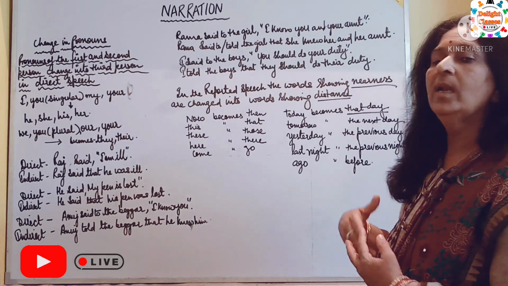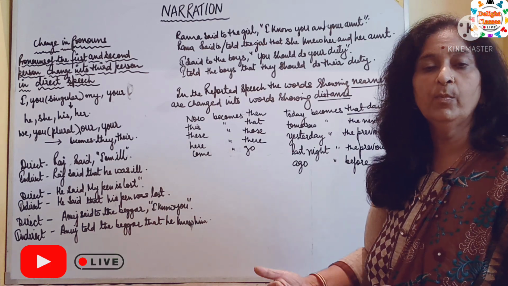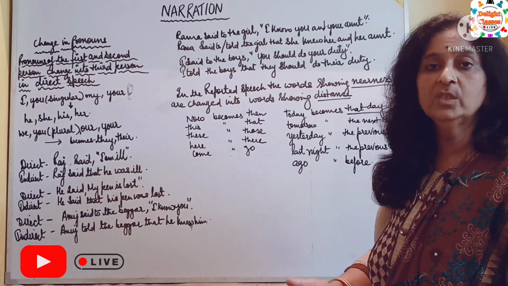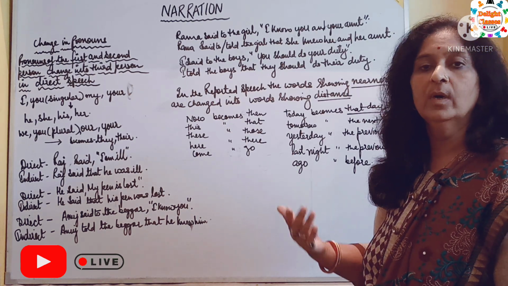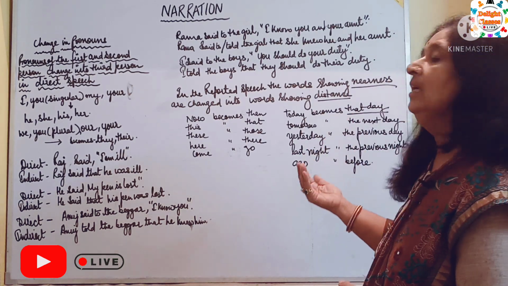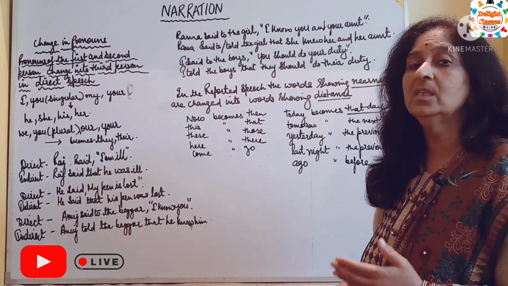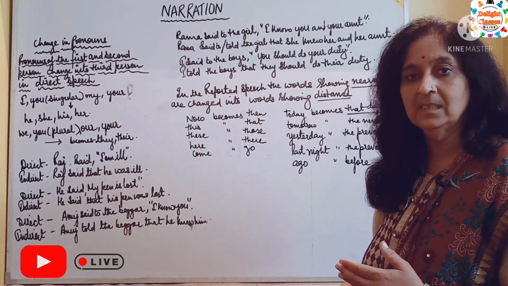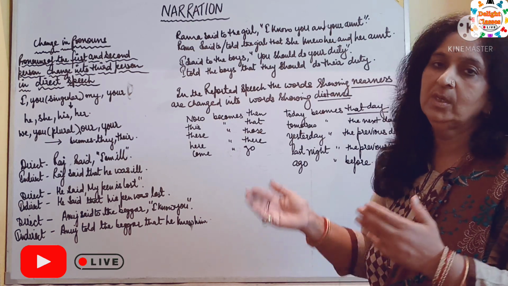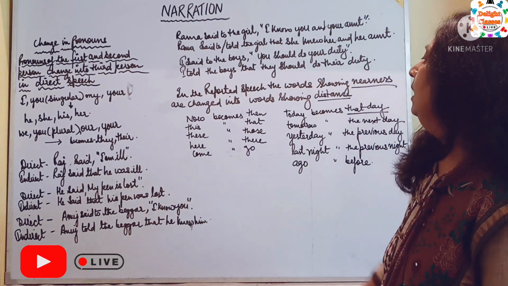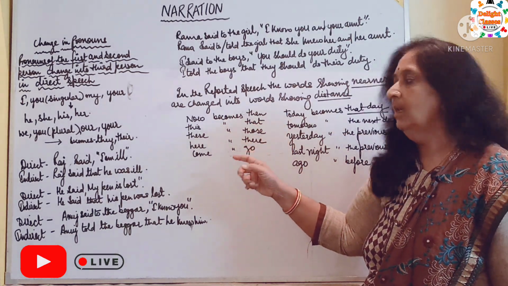Now one more rule. In the reported speech, the words showing nearness are changed into words showing distance when we change the reported speech of direct speech into indirect speech. Now becomes then.